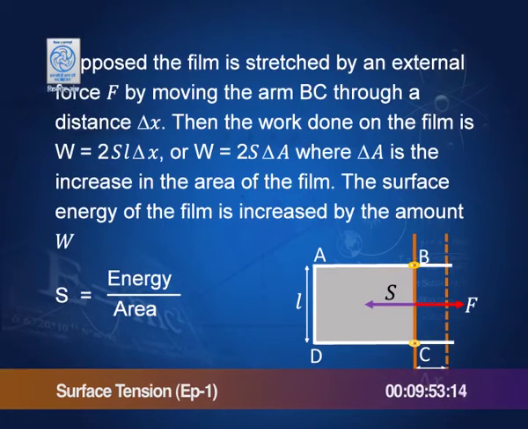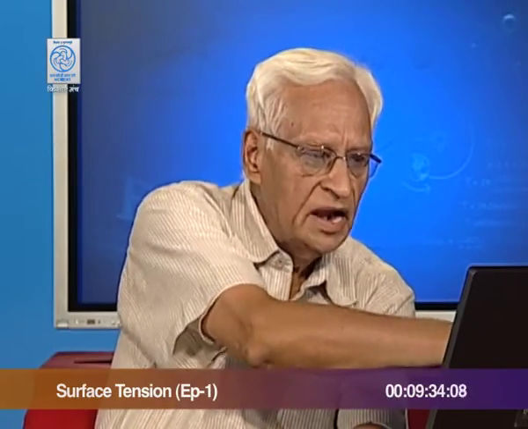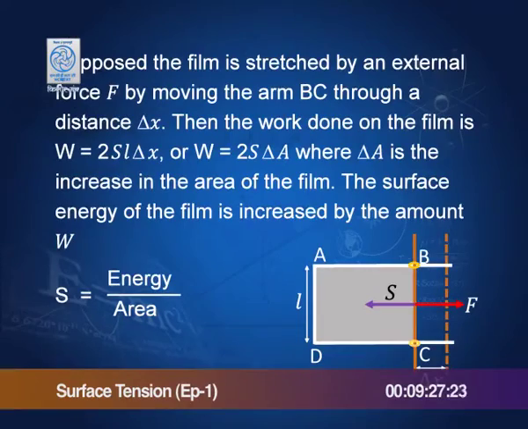Let us take another example. Suppose this film is stretched by a length delta x, that means the new area created is delta x times L. So, the film is stretched and the area increases by L delta x, and since there are two surfaces, the area increases by 2 L delta x, and if you multiply by the surface tension S, then the work done is 2 S delta A, L delta x becoming delta A. The surface energy of the film is increased because I have told you surface tension is the surface energy per unit area.